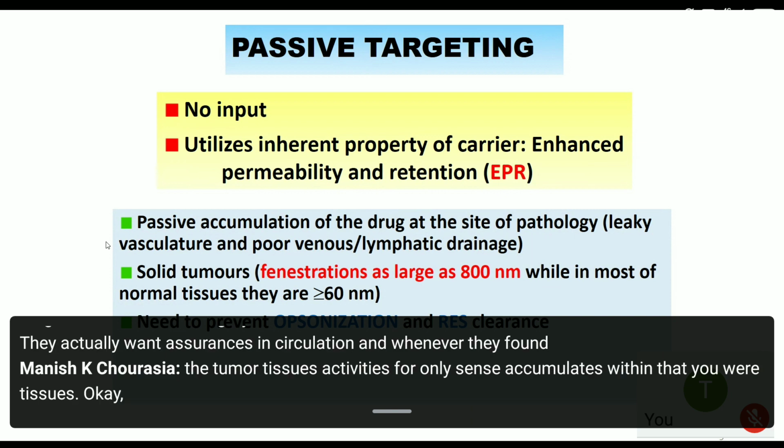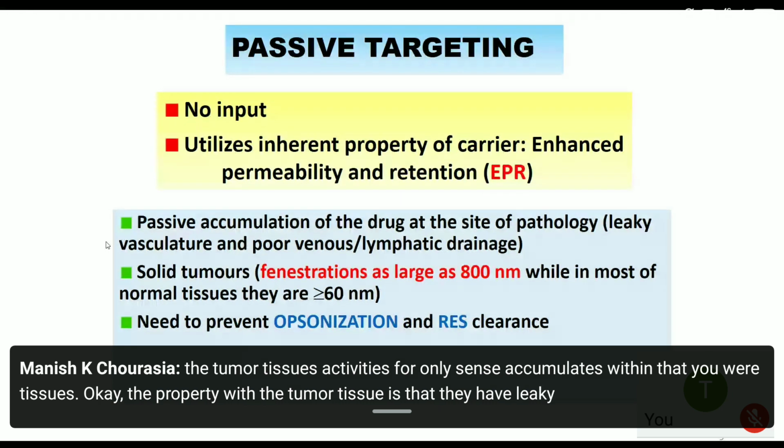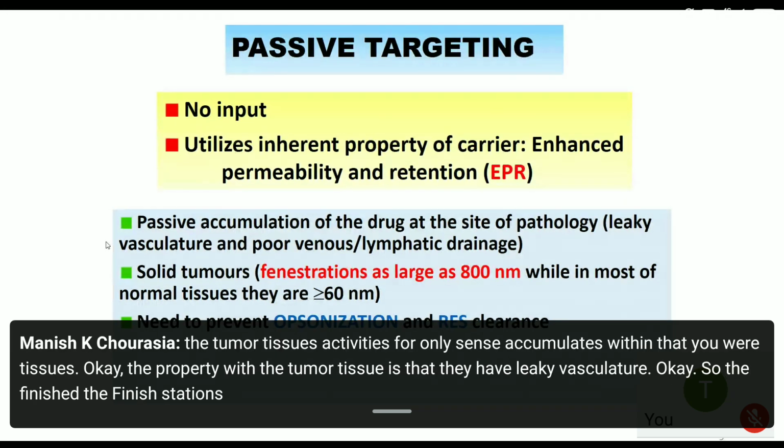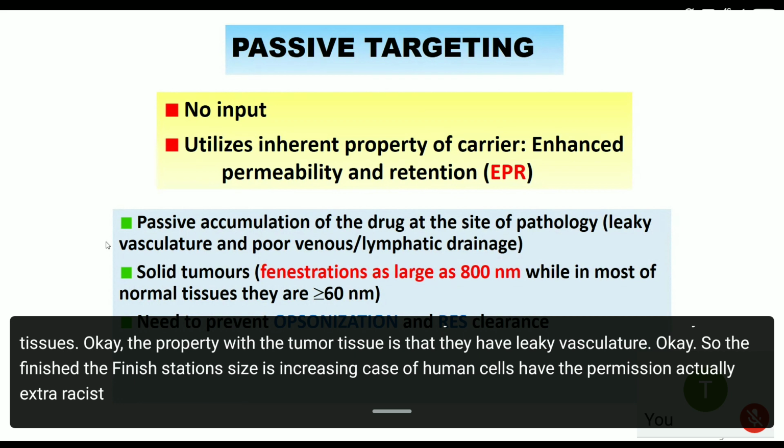The property of the tumor tissue is that it has leaky vasculature. So the fenestration size is increased in tumor tissue, so that the formulation extravasates through these fenestrations, remains trapped there, and releases the drug in the vicinity of the target site.